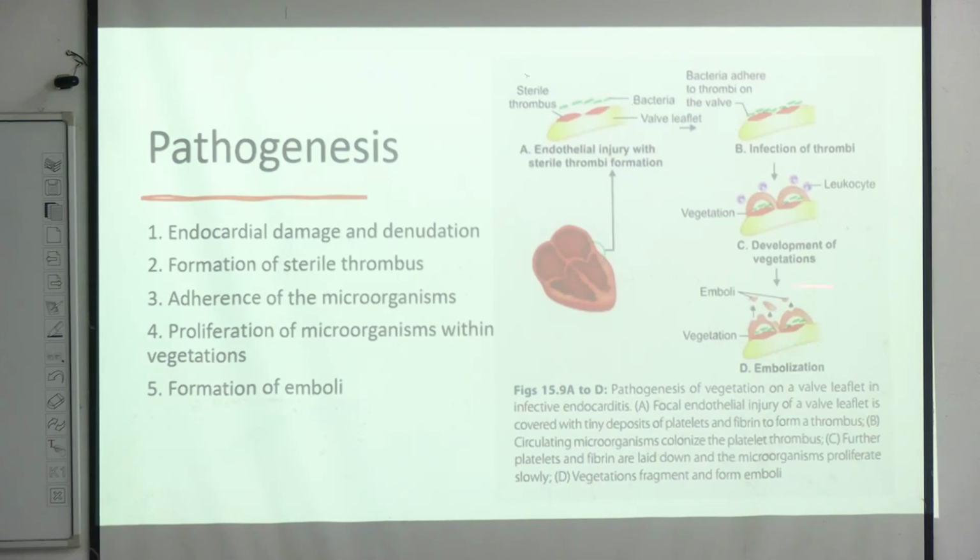And these vegetations are not stable. They are very friable, and they can easily get detached from the valve, and these will form emboli. From here they will spread to different organs. So first is our endocardial damage. Next comes the formation of sterile thrombus. Next there is adherence of the microorganisms, and after that there is proliferation of microorganisms within the vegetations, and then there will be formation of emboli. This will cause complications.